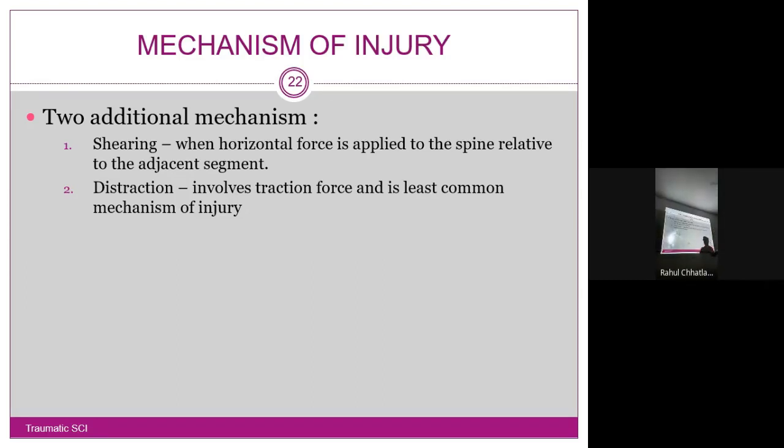Okay. After we have discussed mechanism, very briefly, now we want to discuss which are the main clinical features also of the spinal cord injury. Yes, we have discussed the mechanisms, we have discussed the etiology, we have discussed the pathology. Now we are going to see